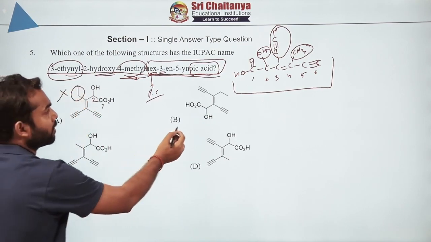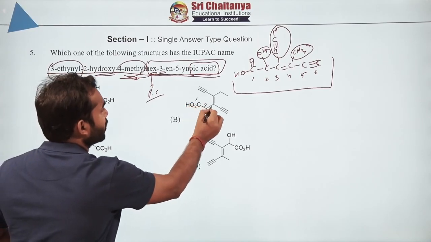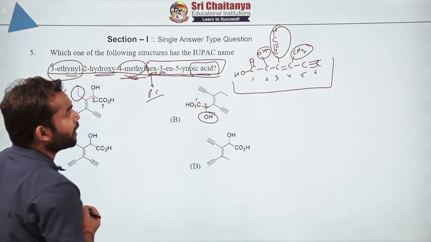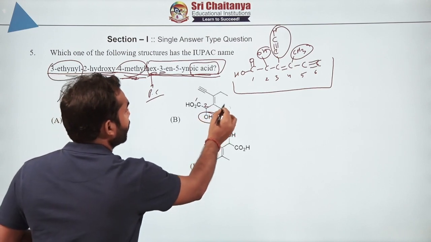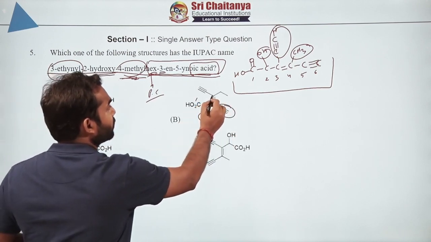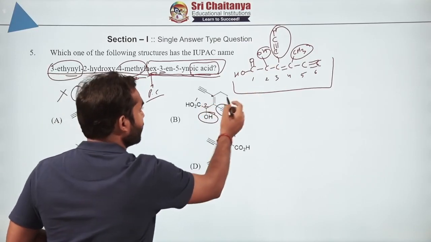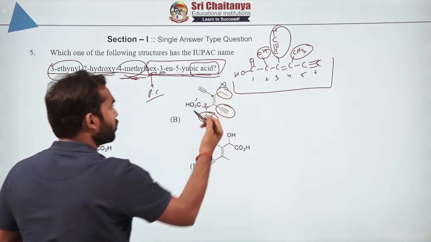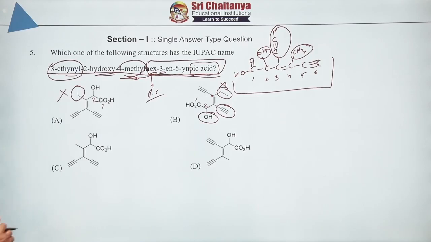Now if you look at this structure, at number 1 we are having COOH, at 2 we are having OH, and at 3 we are having C triple bond C. At 4 we need CH3, but it is not there, so this is also wrong. Now let's look at this structure.